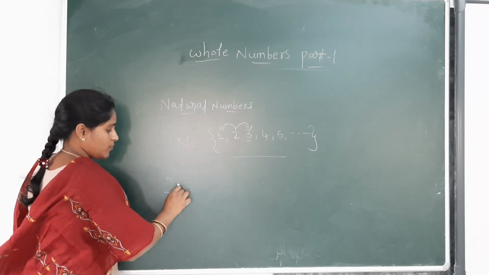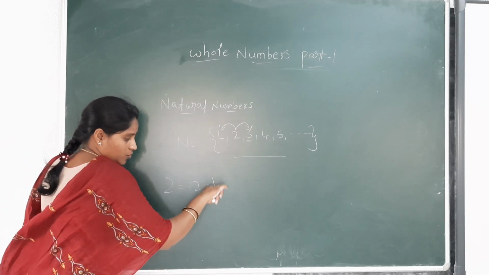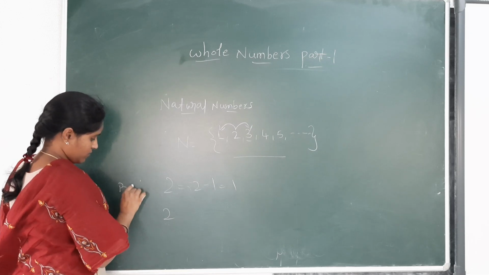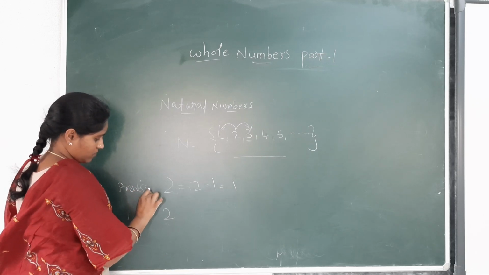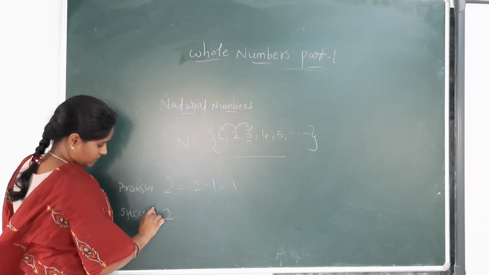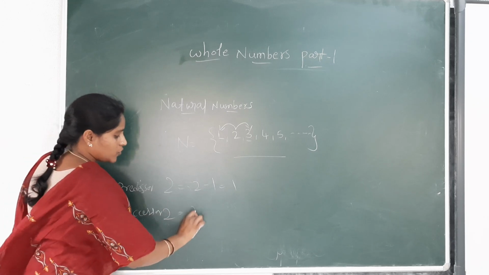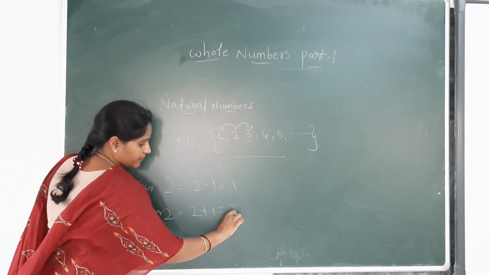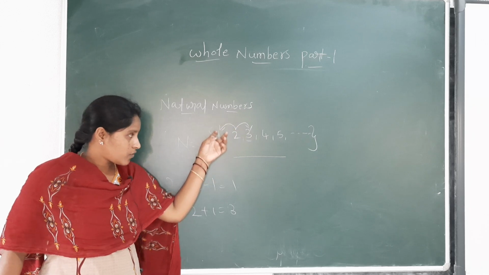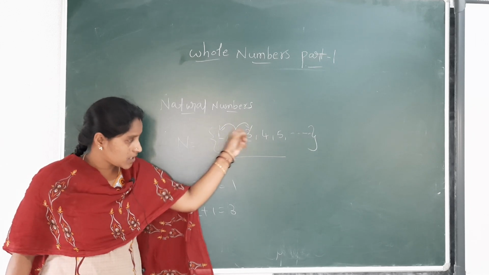Simply, for 2, the predecessor is 2 minus 1, which is 1, and the successor for 2 is 2 plus 1, which is 3. Predecessor means just before a number and successor means just after a number.